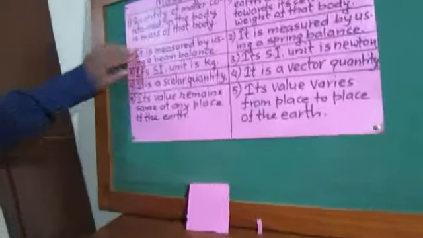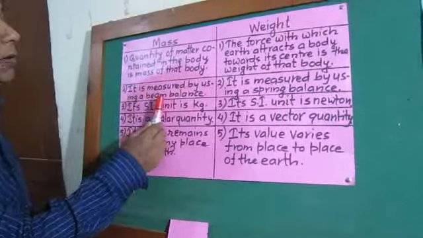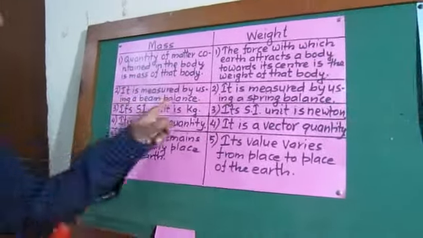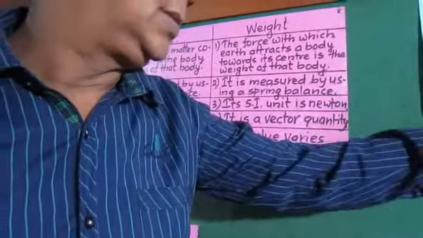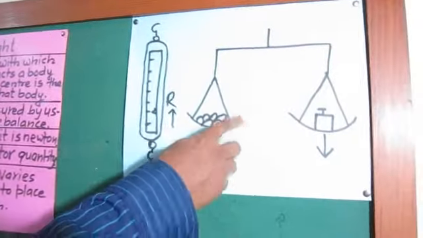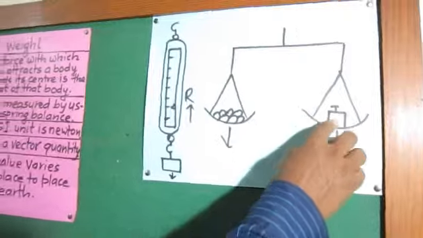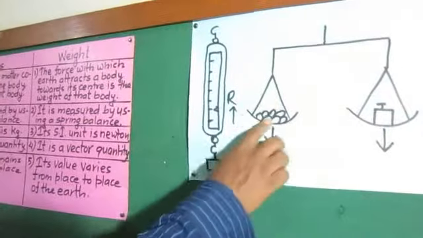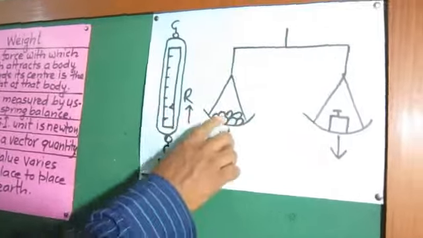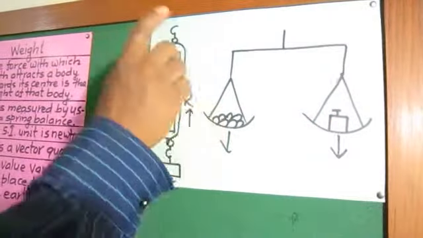Now let's talk about the second one. Mass is measured by using a beam balance. Previously I mentioned this. Look at this diagram. In this diagram, mass is measured. Just now I told you it is measured by using a beam balance. This is a beam balance. In a beam balance, a standard mass is taken in one of the pans, and an unknown mass is taken in the other pan. And when the beam becomes balanced, then this standard mass is said to be equivalent to this unknown mass.